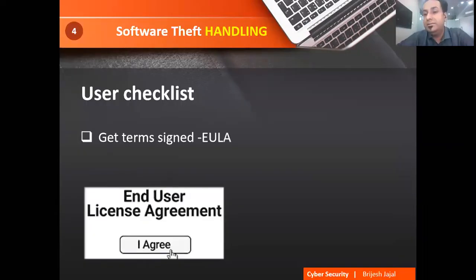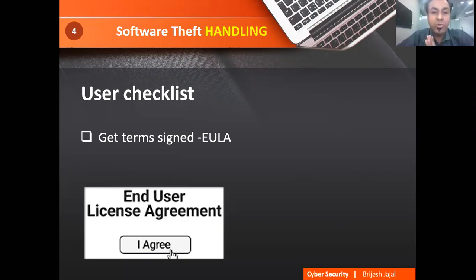The solution to this: if I'm developing software, one day most of us will be handling a software division. So we want to know how to secure our software. One of the easiest methods is using EULA, that is End User License Agreement. It's very simple. If anyone is given a task that you have to set up, there is setup.exe for a software.